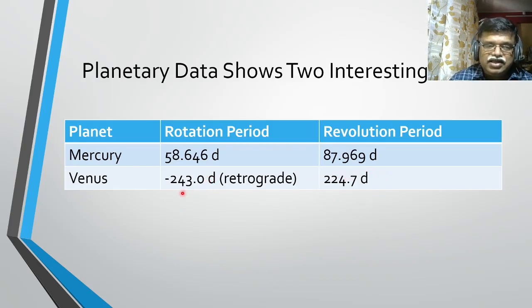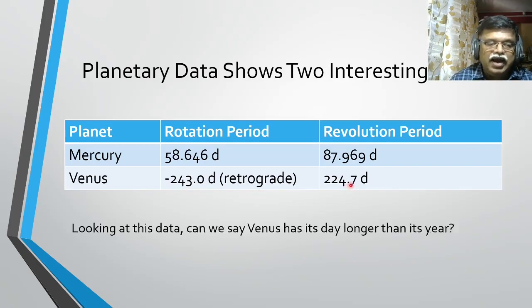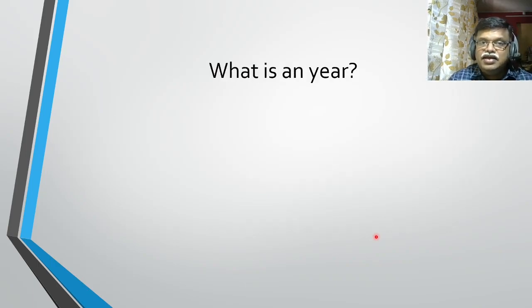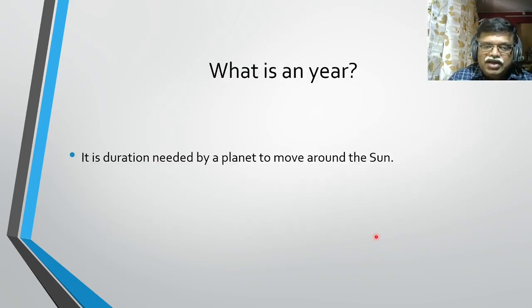You can clearly see that Venus's rotation period is larger than its revolution period, and therefore one may think that Venus has a day longer than a year. But no, that's not the case. What is a year? It is the duration needed by a planet to move around the Sun.